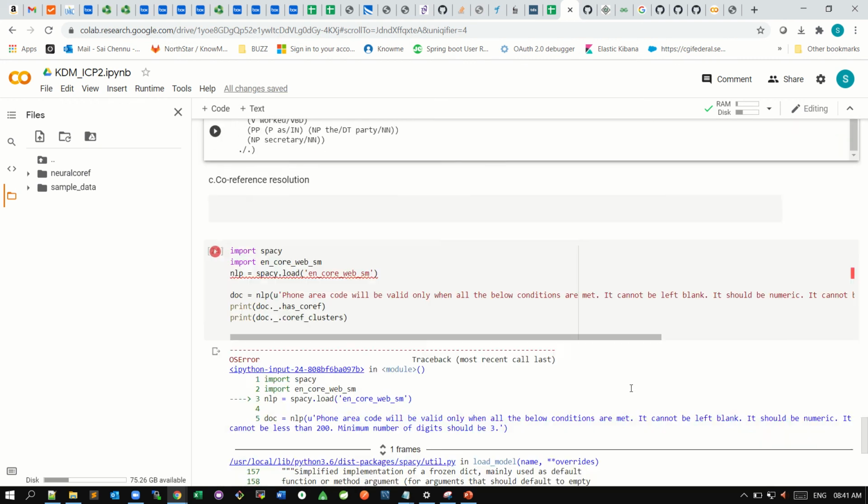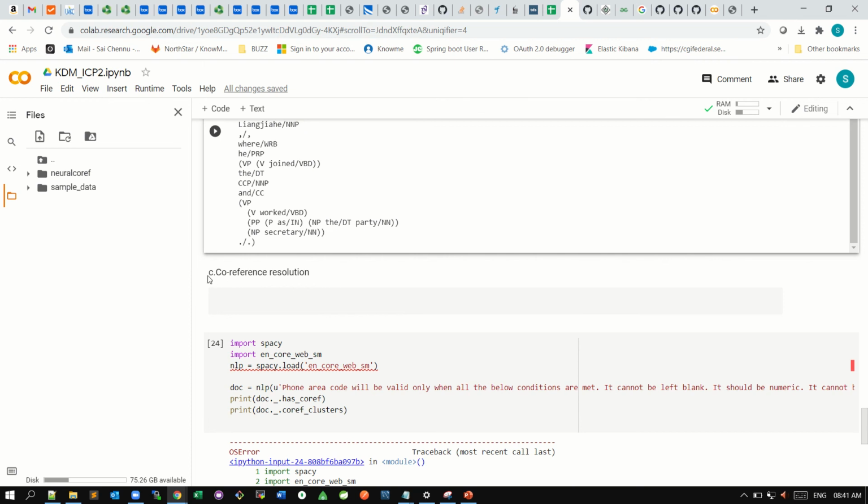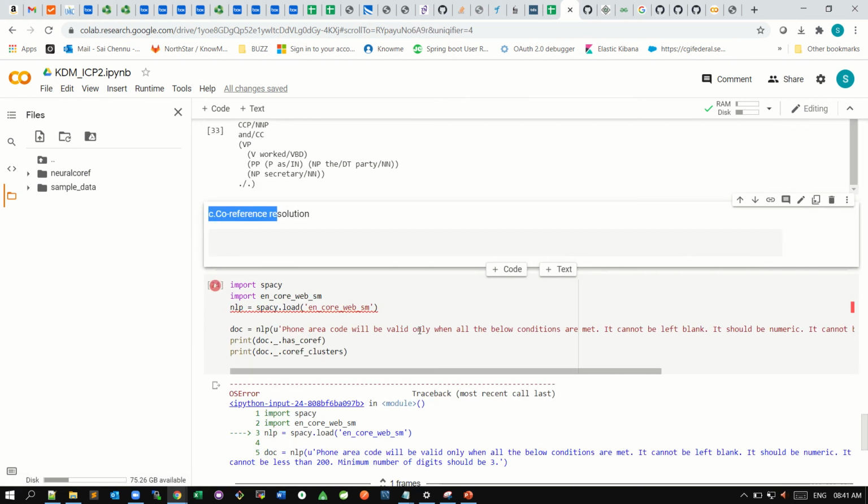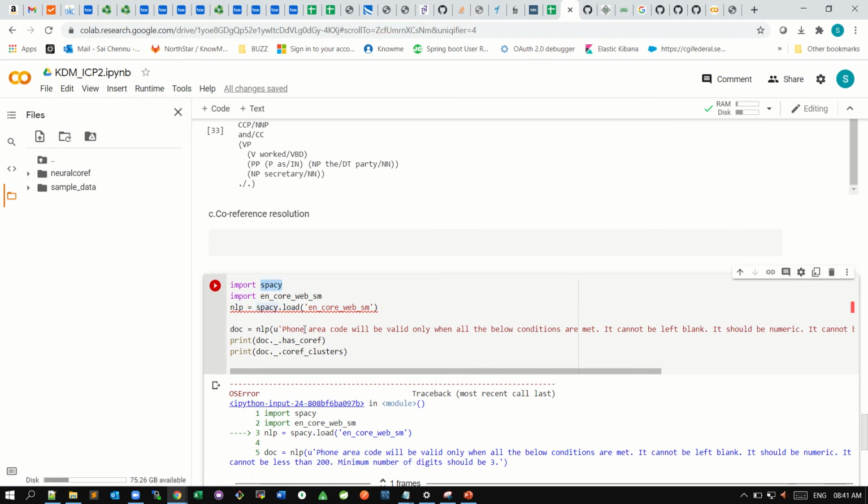And coming to coreference resolution, I have checked a few libraries. I thought spaCy would be helpful for this task, but I am facing a few issues while loading this library. So I think I will do this task tomorrow.